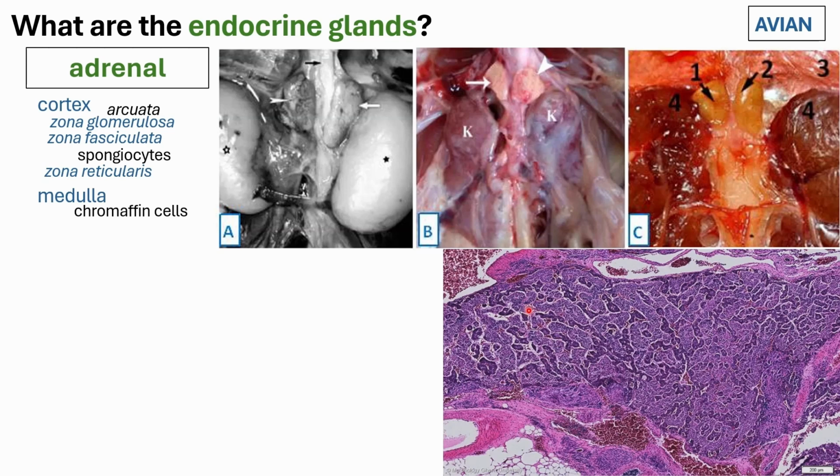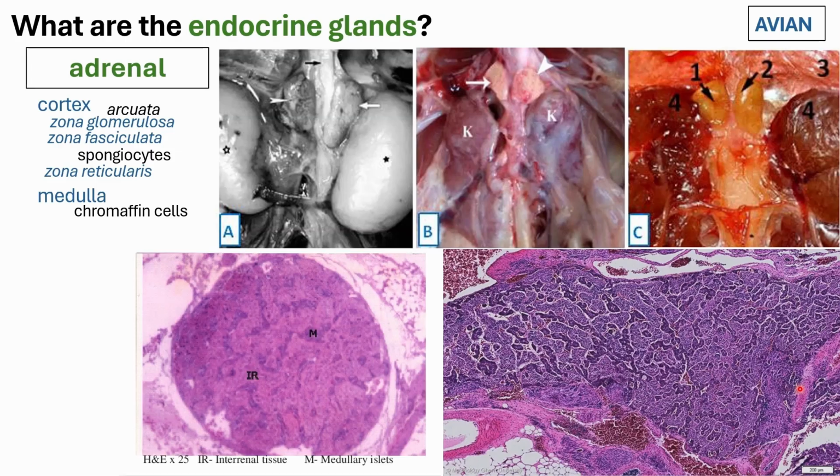In avian species, the histological structure is quite different. The cortex and the medulla are mixed with each other. So there is no defined cortical area or medullary area. Again, this is quite special in the adrenal gland of your avian species. I think we have avian adrenal glands, so make sure to compare them with the adrenal glands of mammals, and try to confirm if there really is a difference between the arrangement of the cortical versus medullary cells. This is another example of your avian adrenal gland.